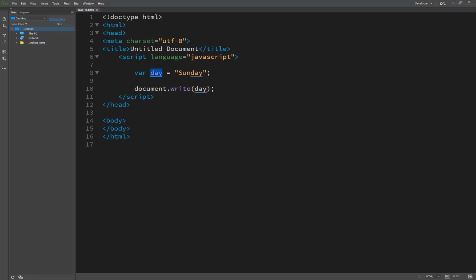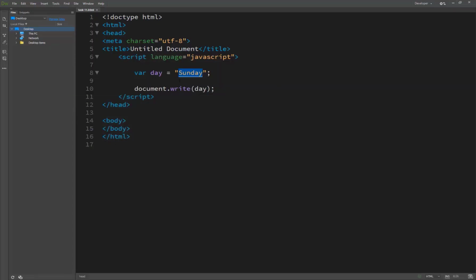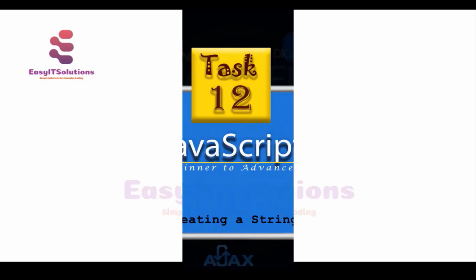Day is a variable, declared with the word var. It is used for variables, and day has been assigned the value Sunday. So document.write is used for printing, and day is equal to Sunday. We are taking the result here, and you see Sunday is shown because of the variable. So outputting a variable is a very easy method inside JavaScript. You can easily use the variable.